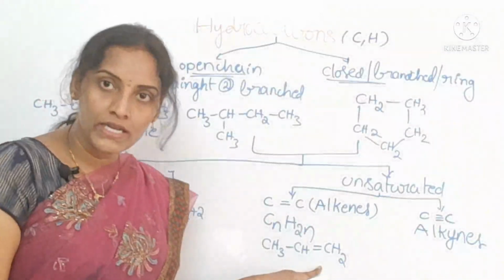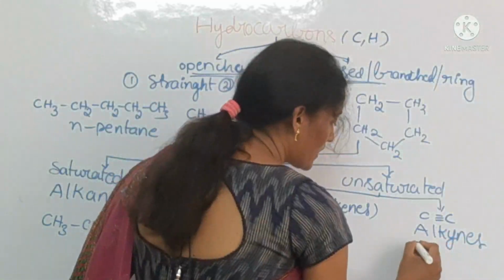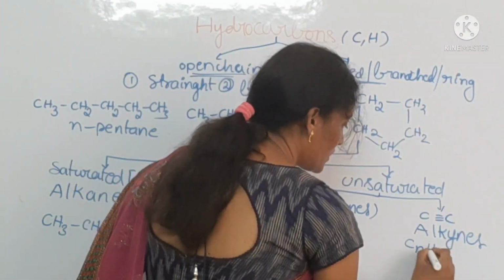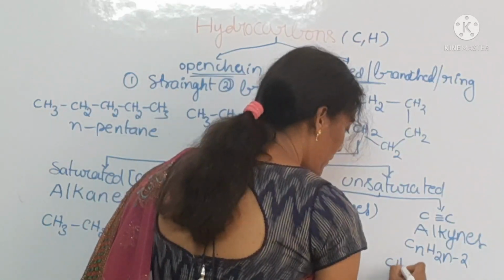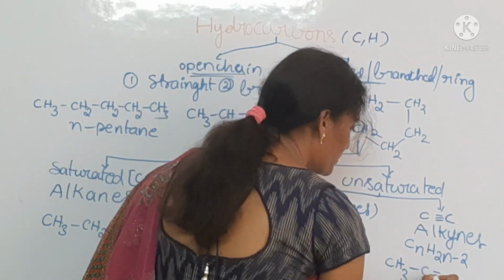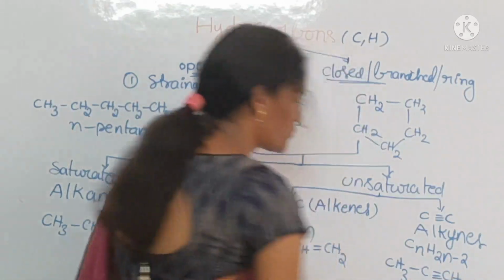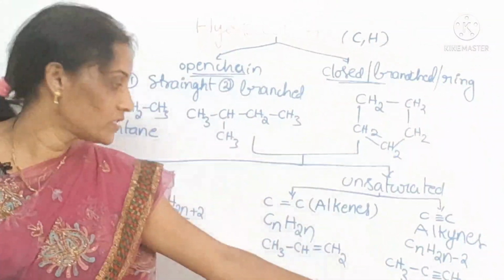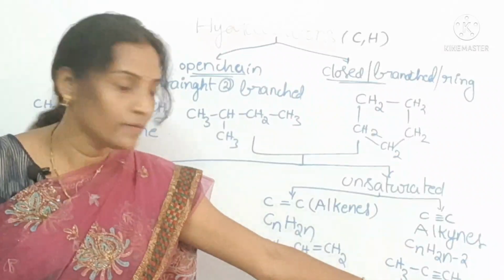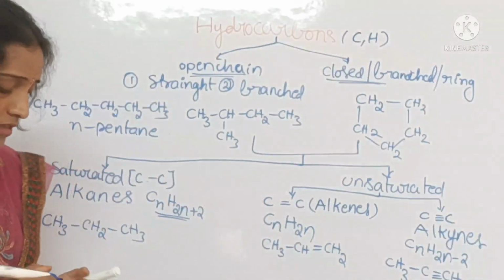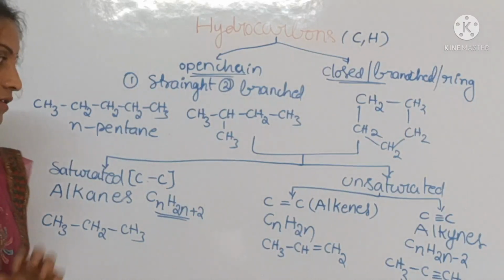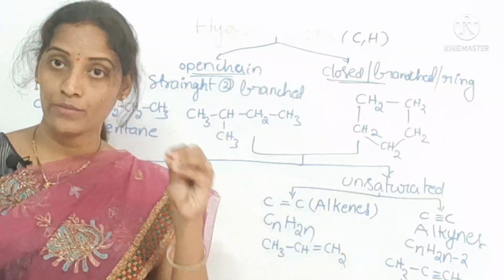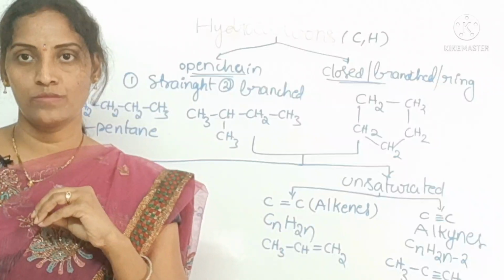Coming to alkynes, the general formula is CnH2n minus 2. For example, this one is propyne, CH3-C≡CH, students. This is propyne, CH3-C≡CH. This is about the general classification of hydrocarbons. Only these have carbon and hydrogen molecules.